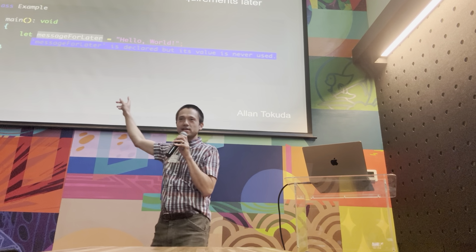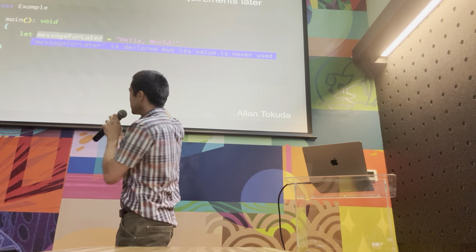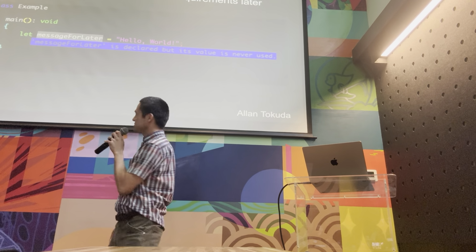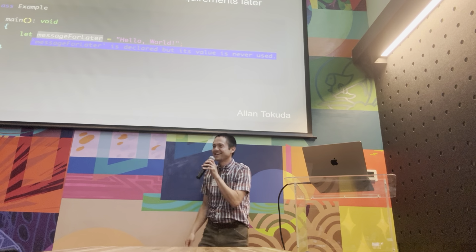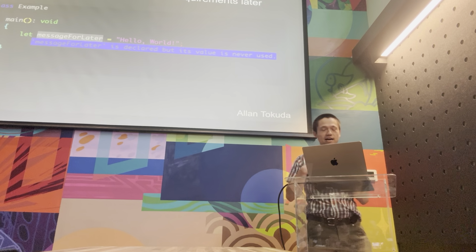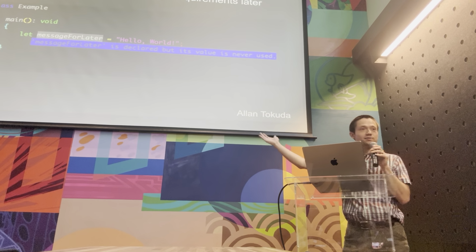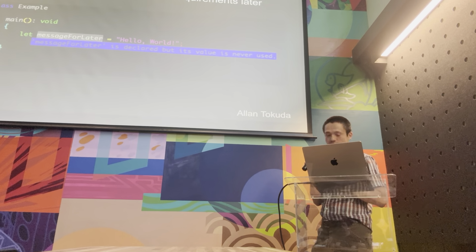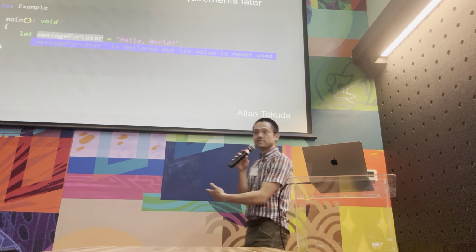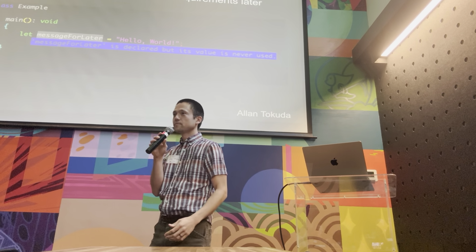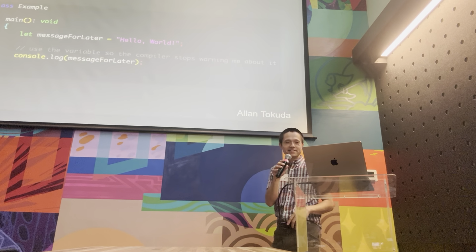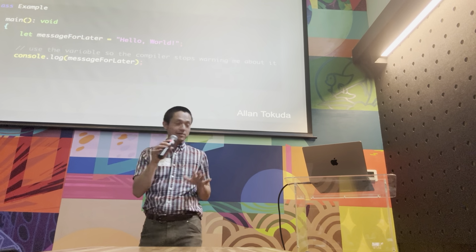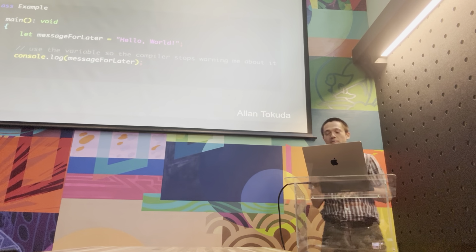What is this error saying here? This is a warning from the TypeScript compiler. Unnecessary assignment. Well, how do you know it's not necessary? I just wrote one line of code and my compiler is already complaining to me. It's so impatient. Okay, so how can I fix this? Yeah, print it. Exactly. Use the variable so the compiler stops warning me about it.